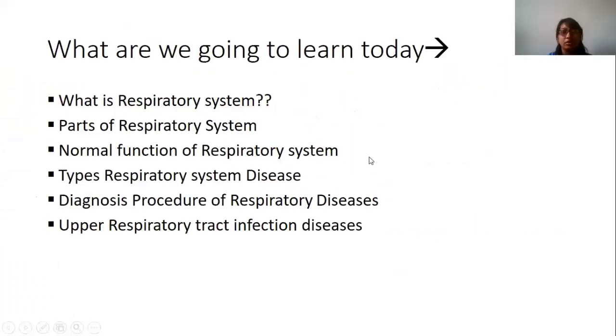So today we are going to learn what the respiratory system is, the parts of the respiratory system, normal function of the respiratory system, types of respiratory systems, diseases, diagnostic procedures and upper respiratory tract infection. You have already, I guess, studied anatomy and physiology in second and third year, right? So I'm just brushing it up, revising it again for you.